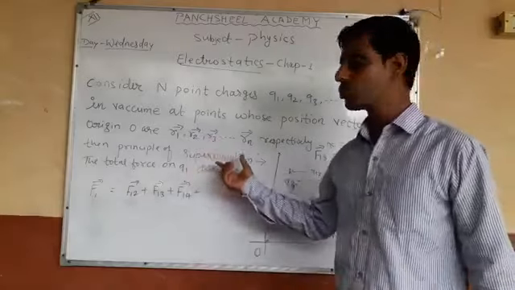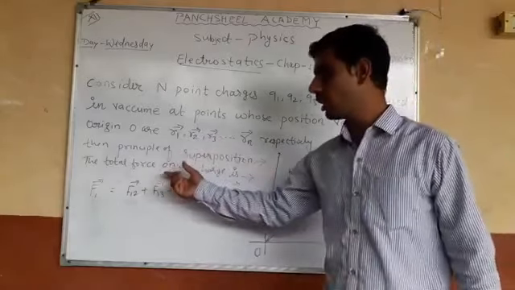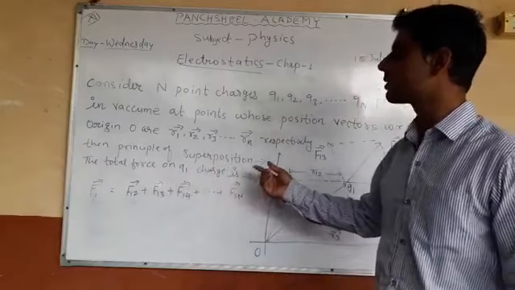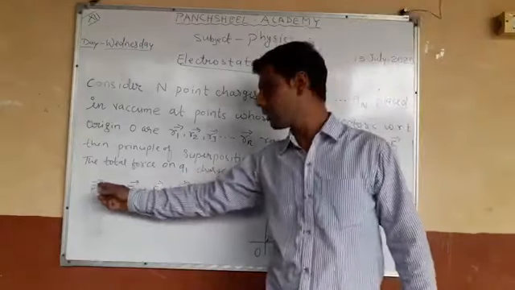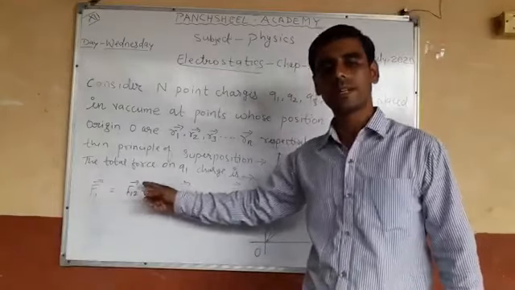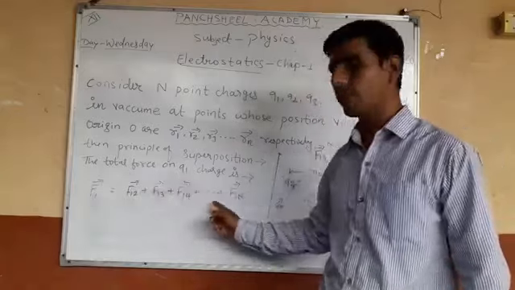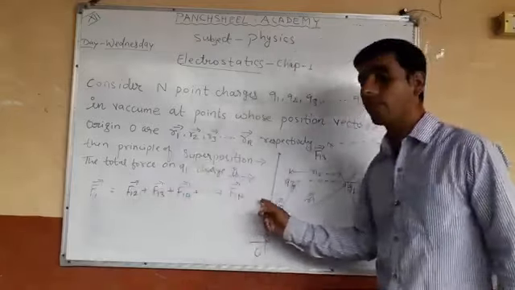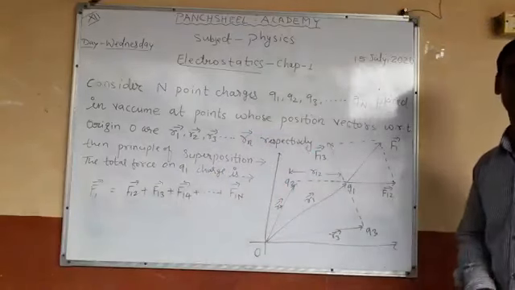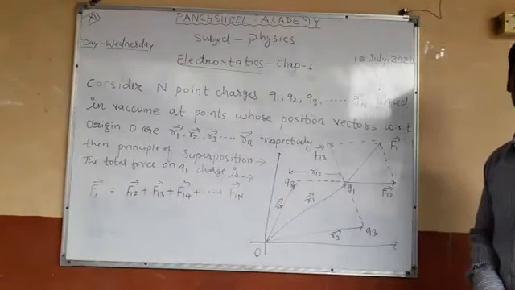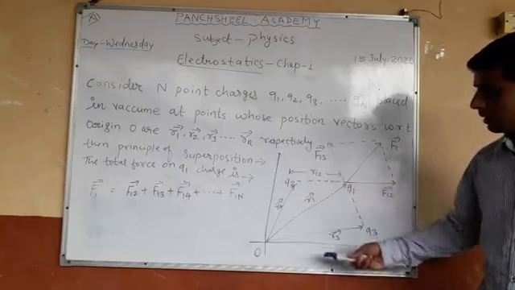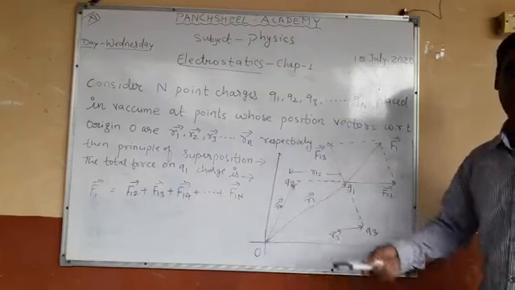Then by the principle of superposition, the total force on the Q1 charge is F1 equals F12 vector plus F13 vector plus F14 vector plus up to F1n vector, if n charges are placed at those positions. So this is the vector diagram of n charges.